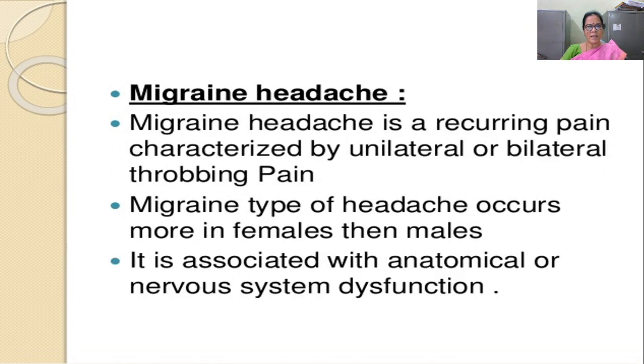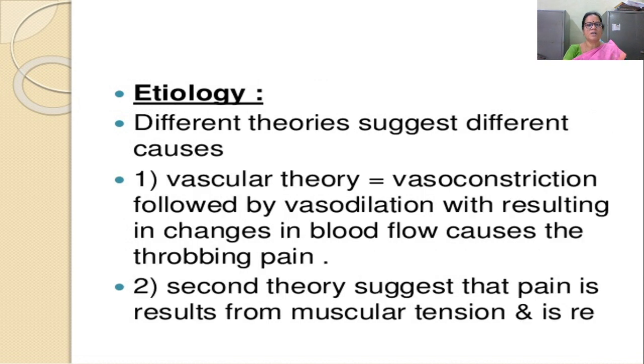Then the other one is a migraine headache. It is a recurring pain characterized by unilateral or bilateral throbbing pain. Migraine type of headache occurs more in females than males. It is associated with anatomical or nervous system dysfunction. Then coming to the etiological factors of this migraine, different theories suggest the causes for migraine.